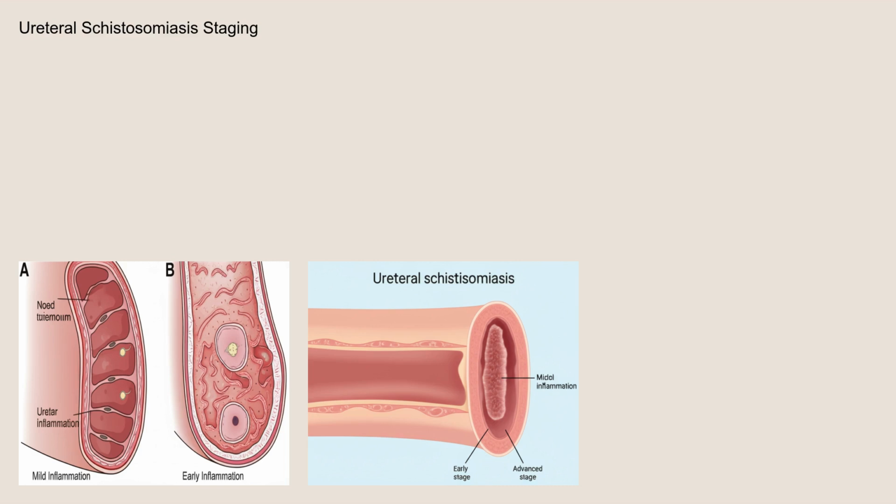While ureteral schistosomiasis doesn't have distinct classifications or types in the same way some other diseases do, the severity of the condition is often staged based on the degree of ureteral involvement, kidney damage, and the presence of complications. For instance, early-stage disease might only show mild inflammation, while advanced disease can involve severe hydronephrosis and significant kidney impairment. The staging helps guide treatment decisions and predict the prognosis.